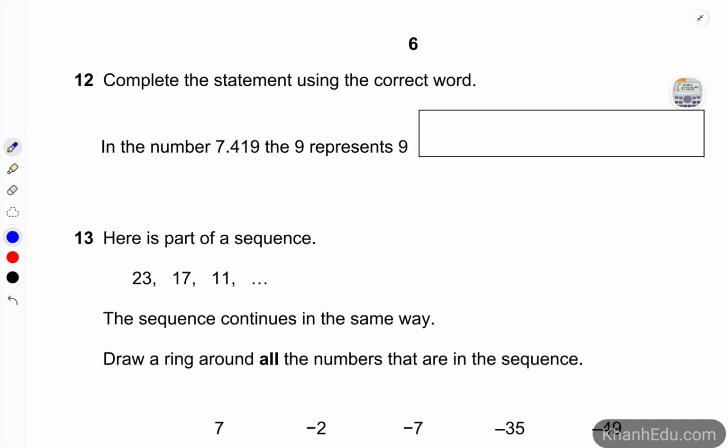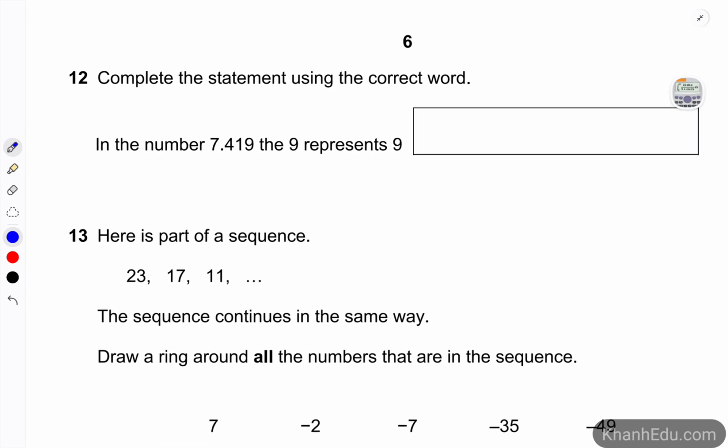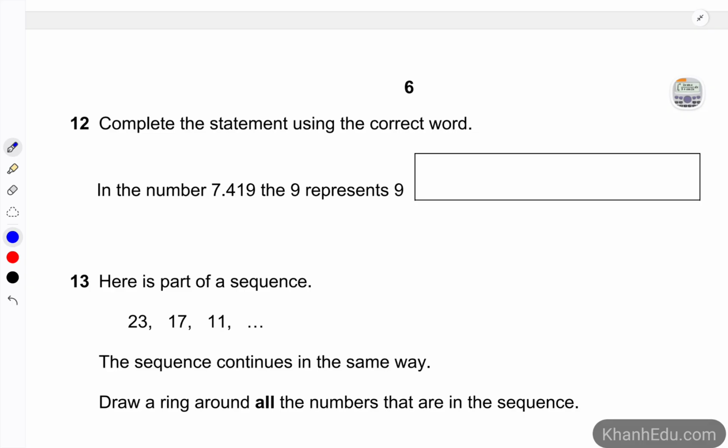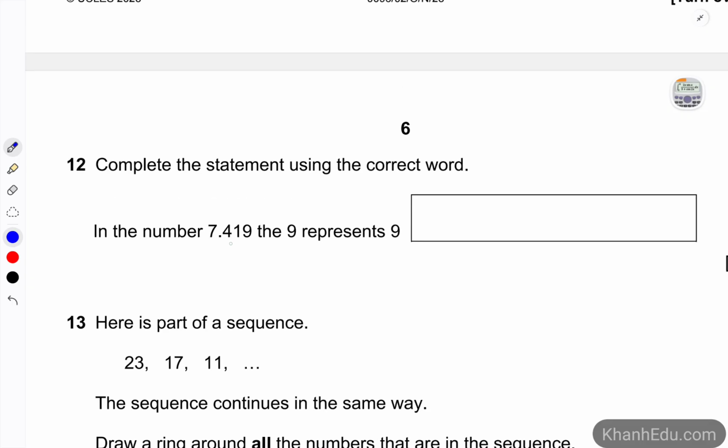Number 12, complete the statement using the correct word. In the number 7.419, the 9 represents, we have tenths, hundredths, and thousandths. So 9 thousandths.